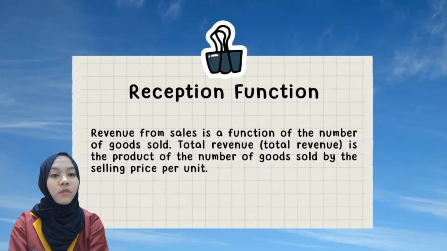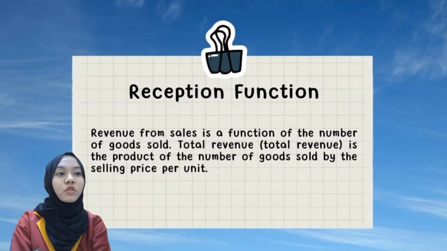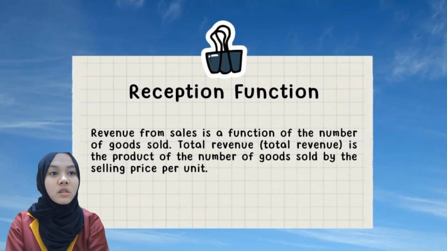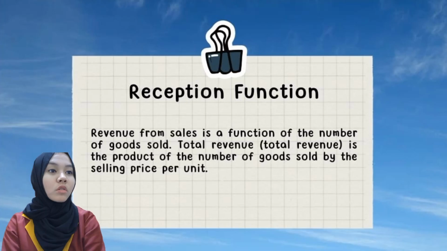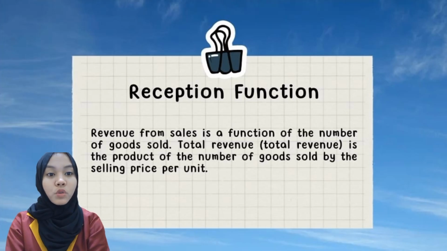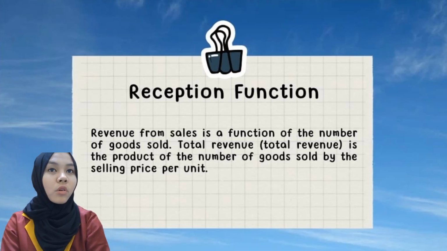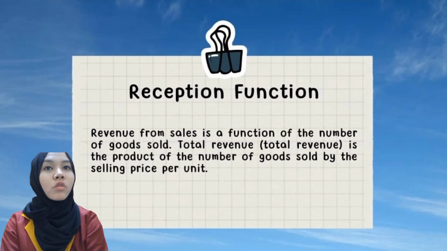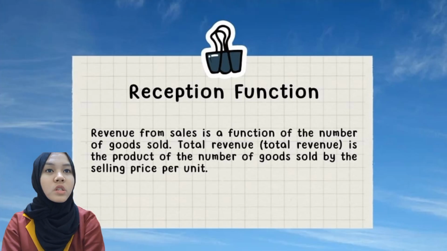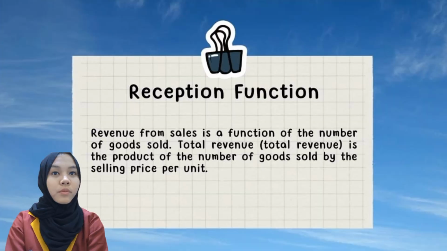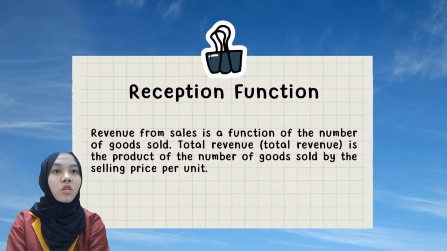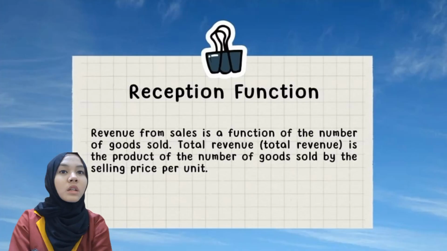Revenue functions. Revenue from sales is a function of the number of goods sold. Total revenue is the product of the number of goods sold and the selling price per unit. The nonlinear form of the total revenue function is generally an open downward parabolic equation. This is a form of revenue function commonly faced by a producer operating in a monopoly market.